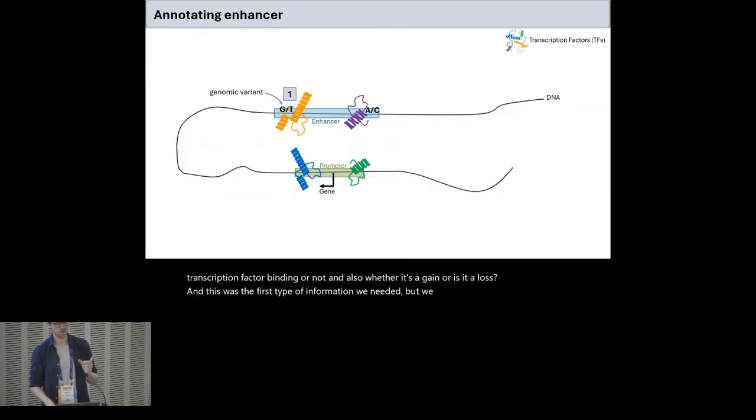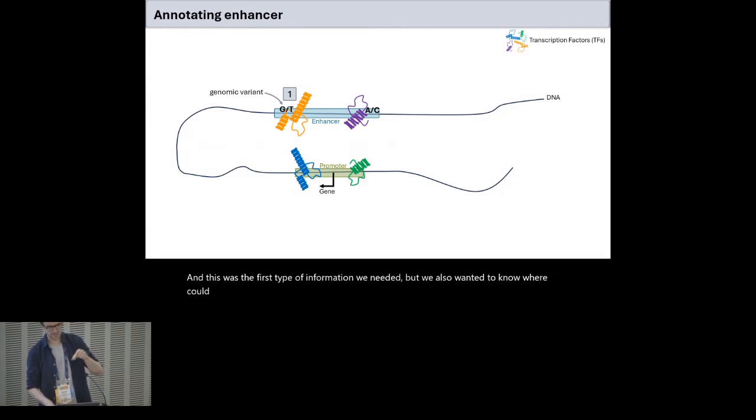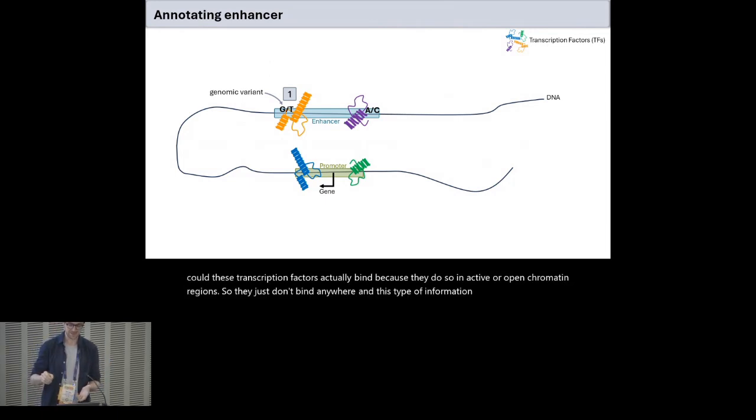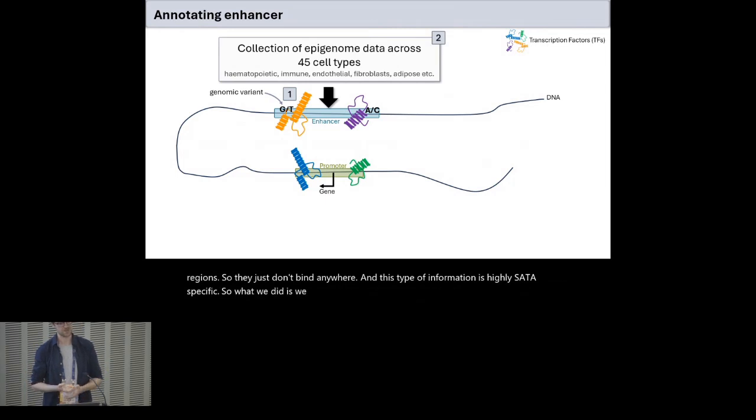But we also wanted to know where these transcription factors could actually bind, because they do so in active or open chromatin regions. They don't just bind anywhere. This type of information is highly cell type specific. So what we did is we collected epigenome data across 45 different cell types, all assays associated to open chromatin. We had data from hematopoietic cells, immune cells, endothelial cells, and more. So in total 45, as I said.